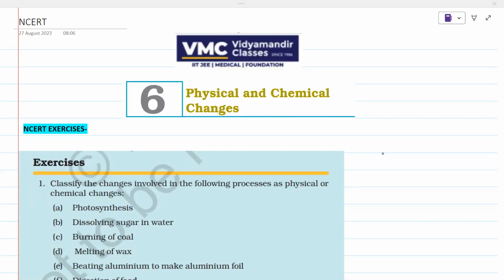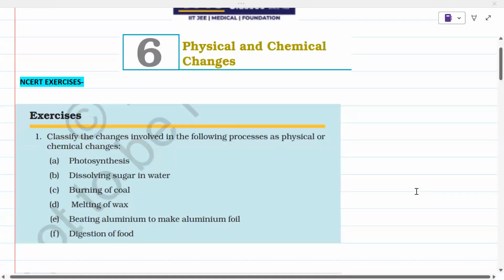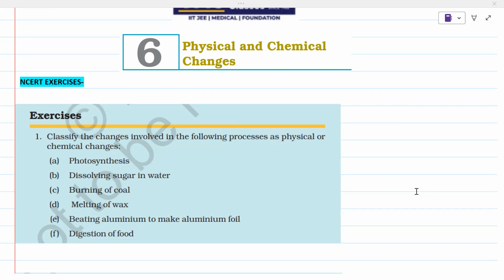Hello children. Today again we are going to solve NCERT exercises of chapter physical and chemical changes. So let's start doing our questions. Question number 1, classify the changes involved in the following processes as physical or chemical changes.